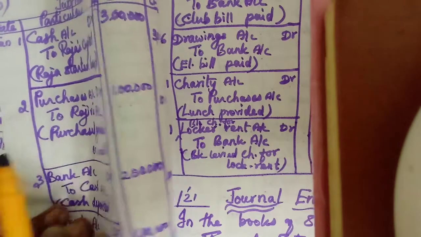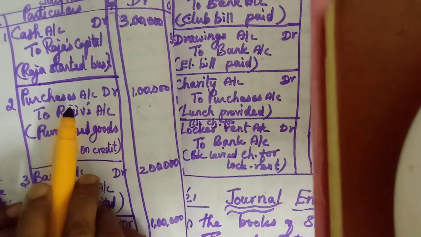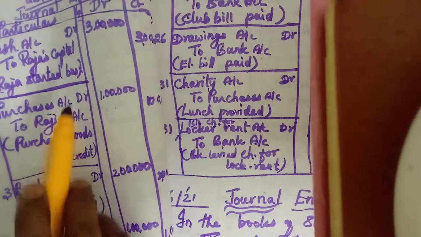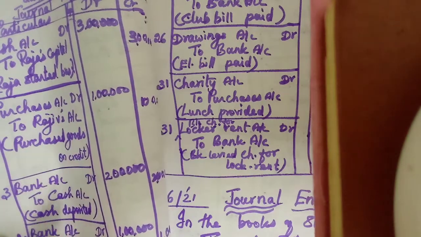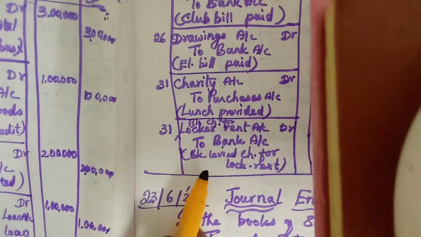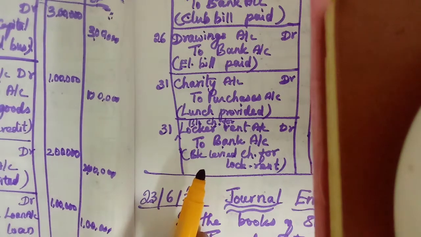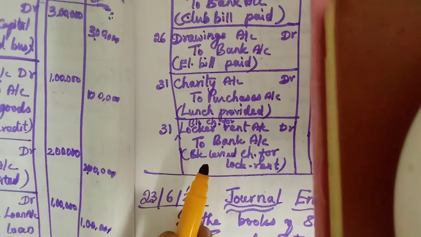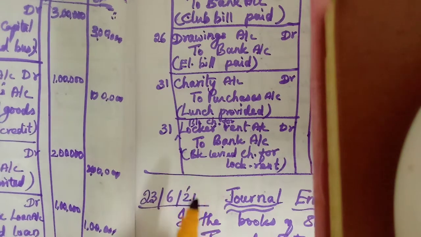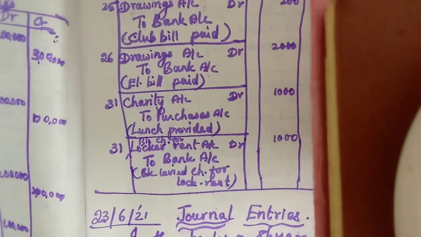That's all. Then what should we do? Next journal entry: purchases account. So we have to open the purchases account. Like this we have to post all the journal entries, for one month or per day. Maybe around 50 transactions will take place in one day, and everything has to be posted. That is called posting. I have explained that. Now we will see it in an illustration.